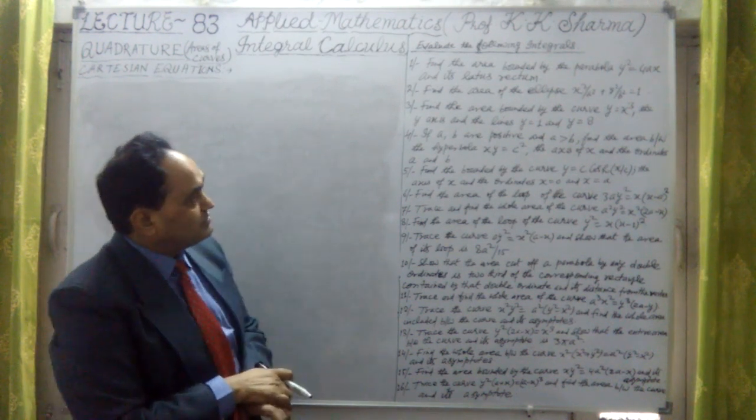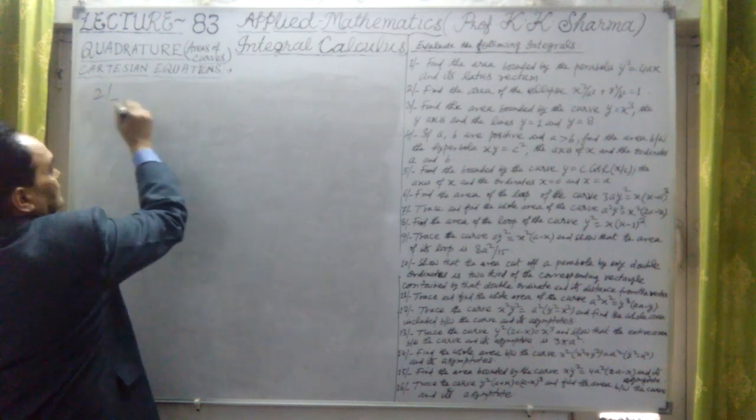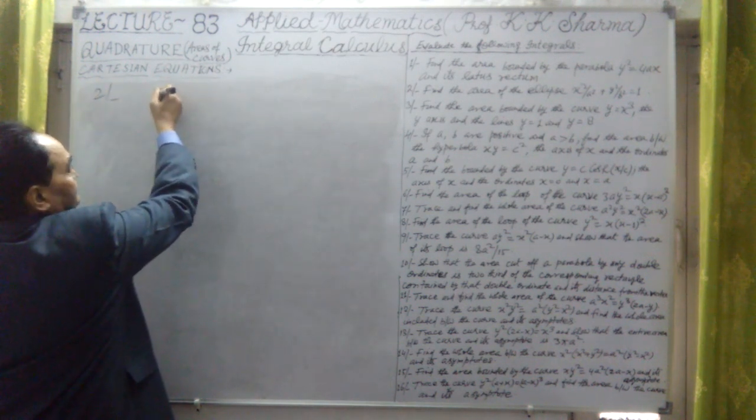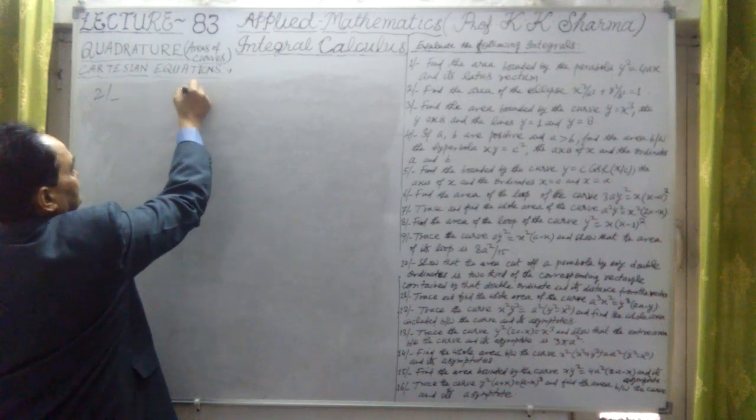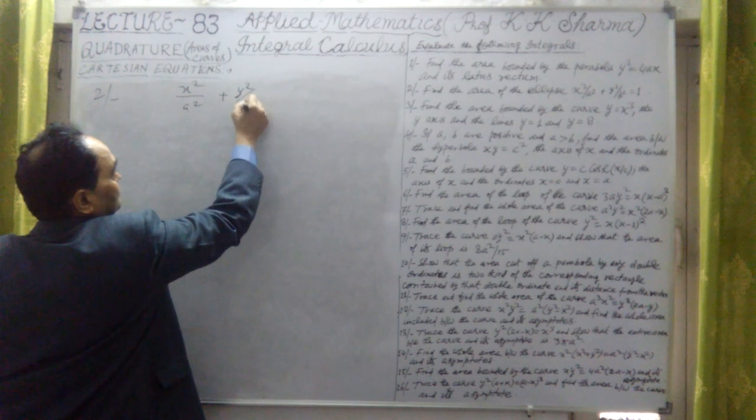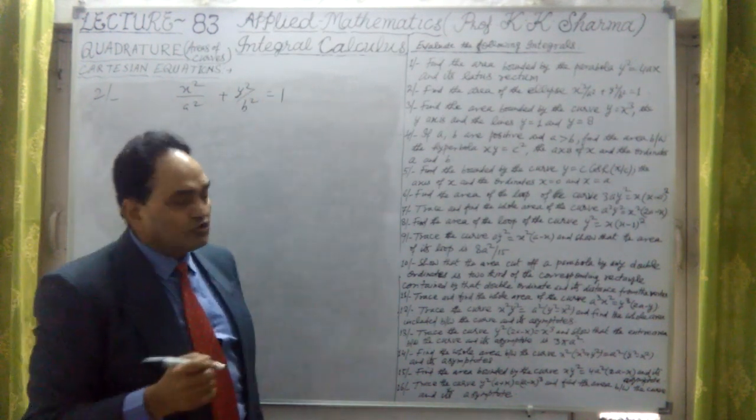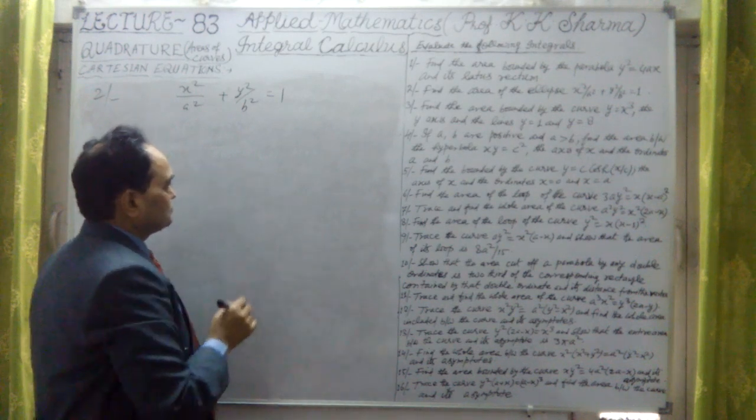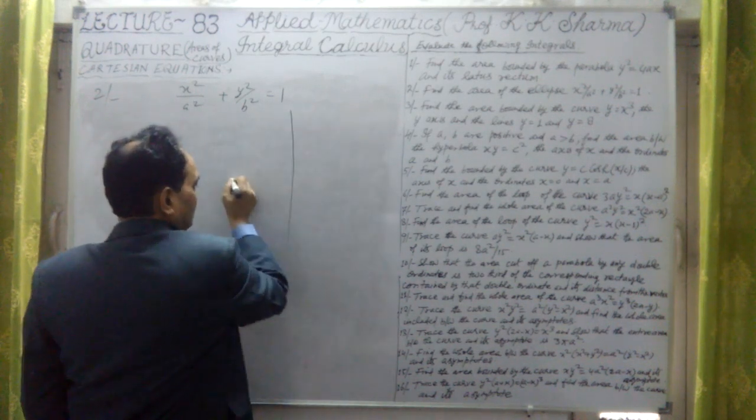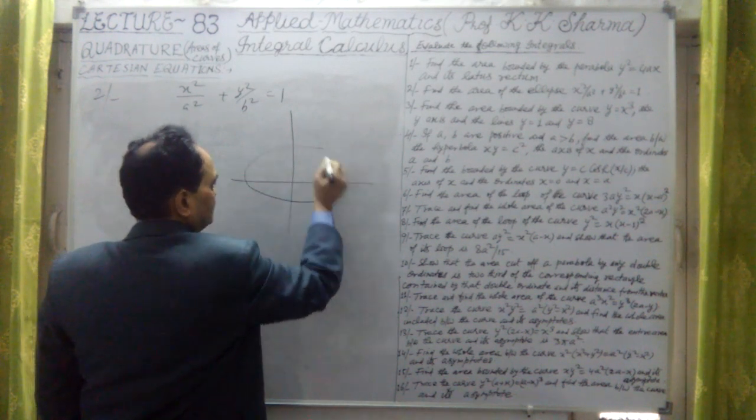It says find the area of the ellipse, x square upon a square plus y square upon b square equal to 1. We have to find out the area of this ellipse. We know that the figure of the ellipse is simply like this.